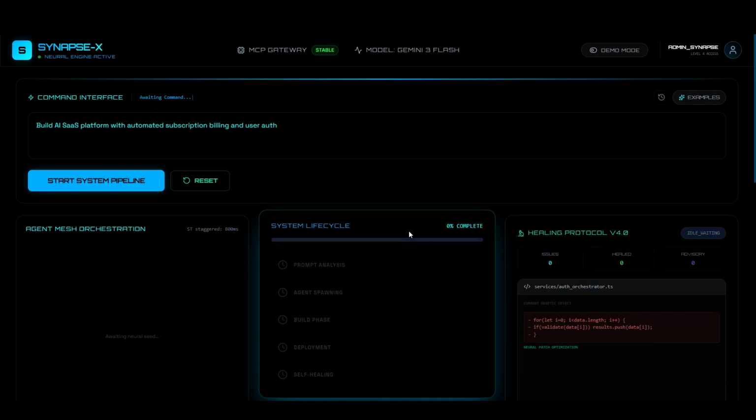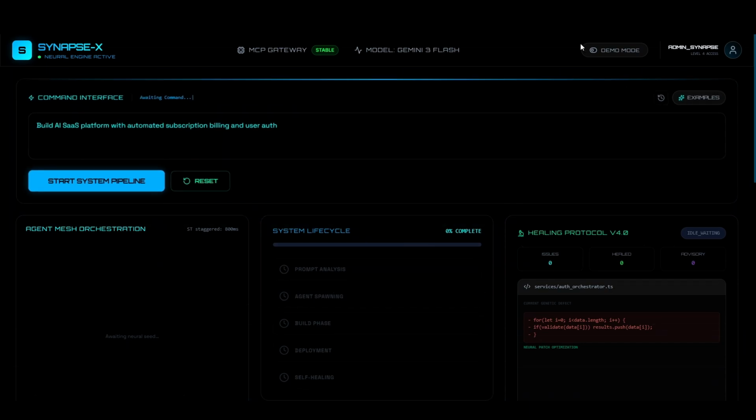My project is a self-organizing AI engineer organism built just for the Too Fast to MCP Hackathon. It's an autonomous multi-agent system that can design, build, deploy, and heal software systems using MCP orchestration. So let me show you a demo.